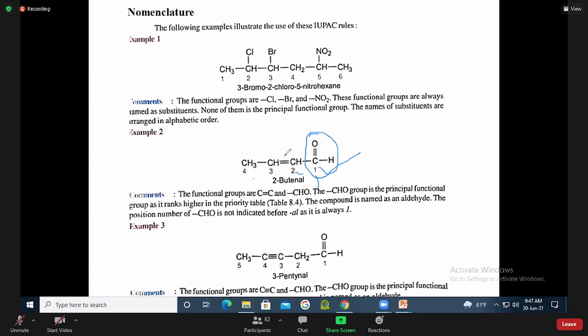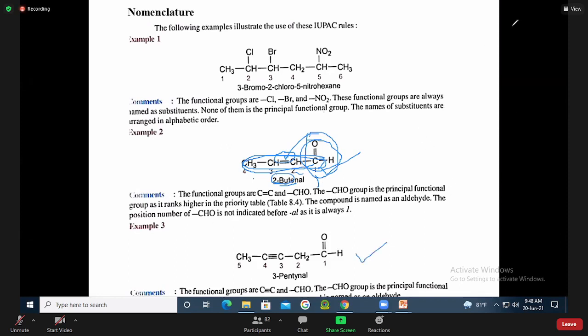In the number 2 carbon there is a double bond present, that's why it is named butene. In number 2 there is a double bond, that's why it will be called 2-butene. And because there is the aldehyde group, it will be called 2-butenal, right? Right, sir.